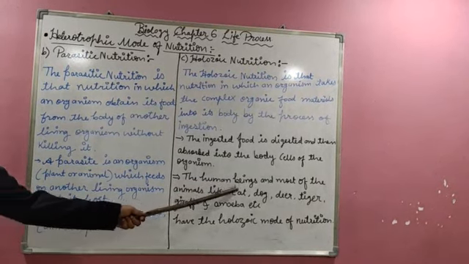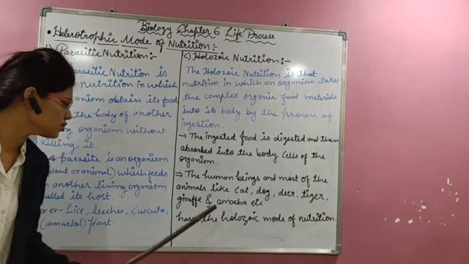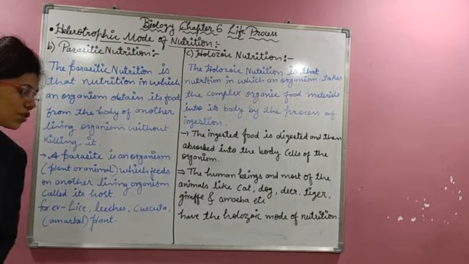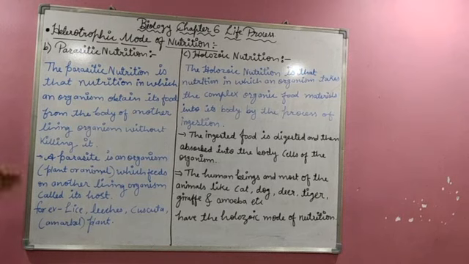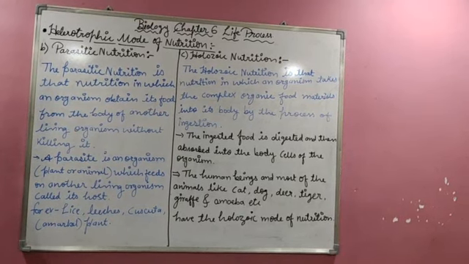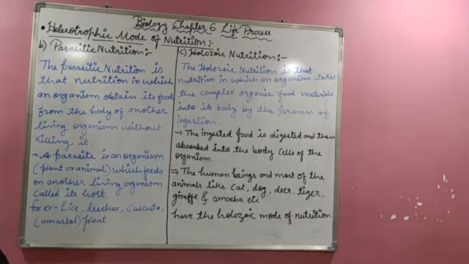Okay, so human beings and most animals like cat, dog, deer, tiger, giraffe and amoeba etc. have the holozoic mode of nutrition. I think here I have taught you in more detail how organisms take their food in solid form. That's why it is called complex organic food.